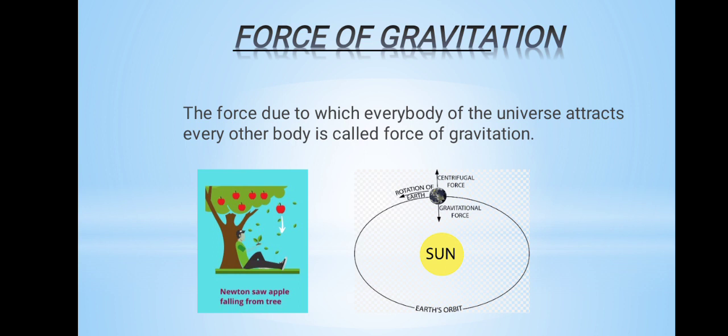Just as you have seen in the diagram, due to this force the planets or the earth revolve around the sun in a circular orbit. And because of this force, this apple will be attracted towards the earth and fall down from the tree.